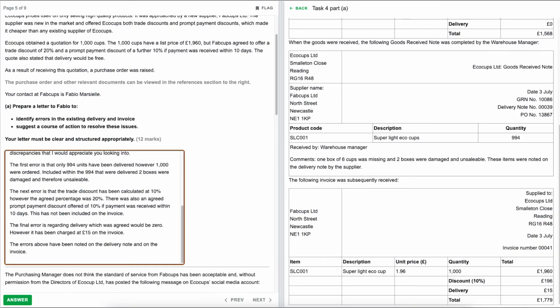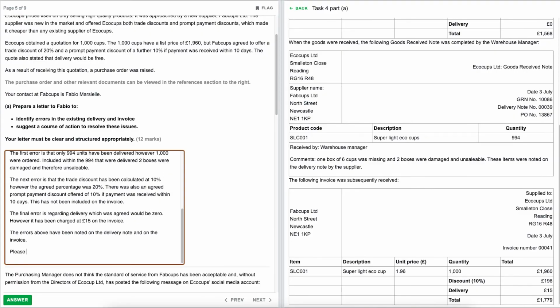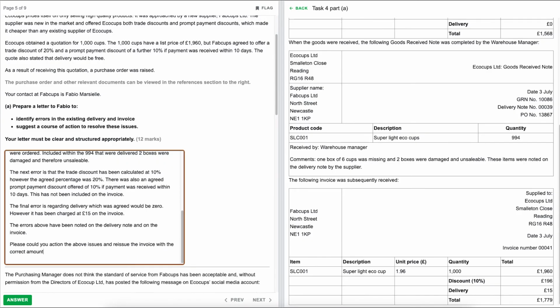So we've detailed all the issues that we found. All we need to do now is wrap it up. So please, could you action the above issues and reissue the invoice with the correct amounts, or issue a credit note to correct the errors.